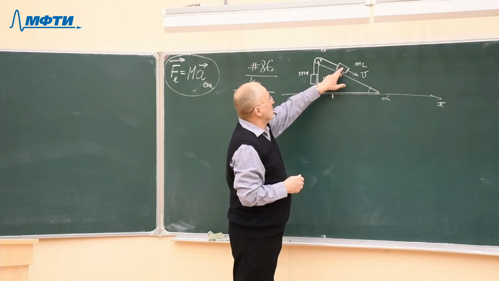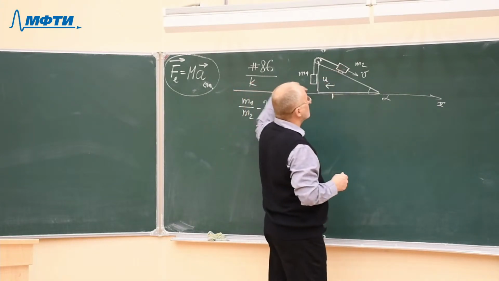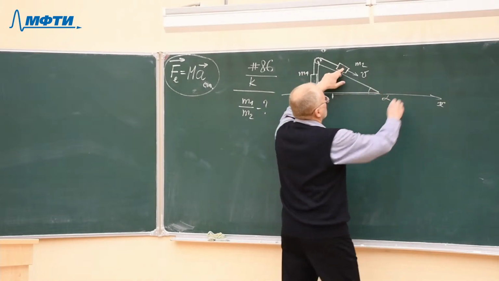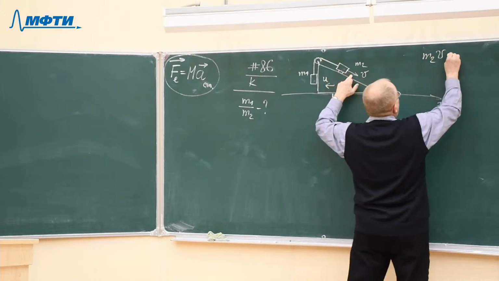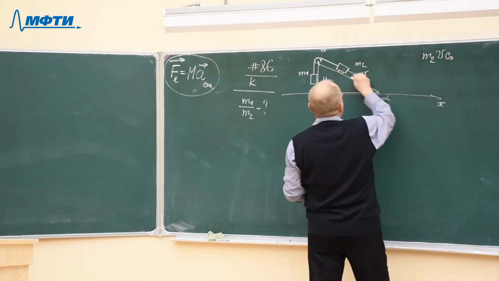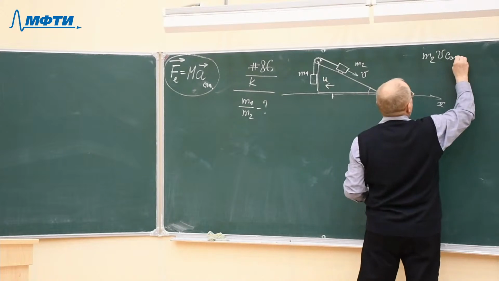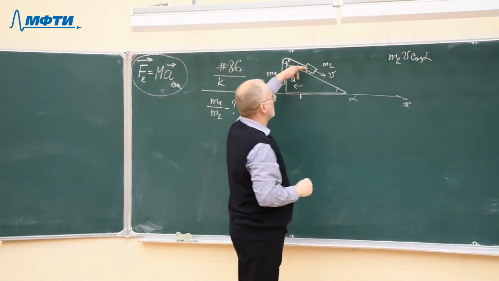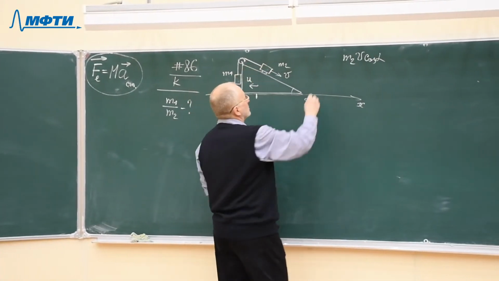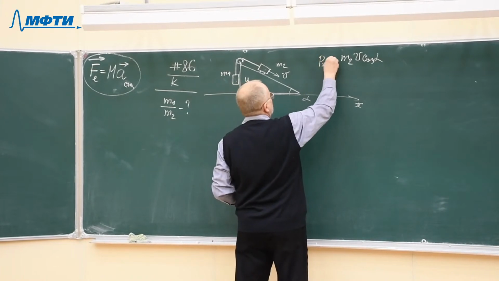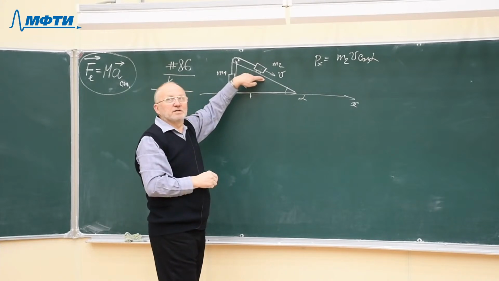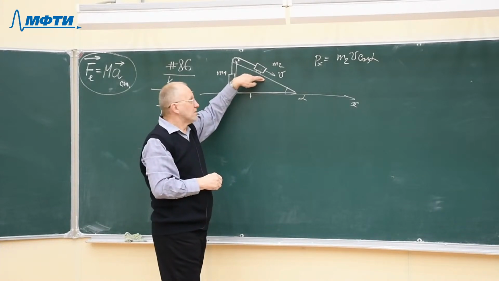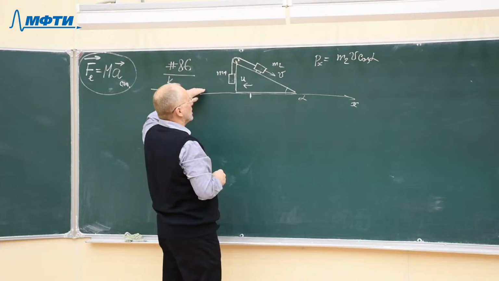So the momentum of this body in horizontal direction will be m2 v cosine alpha, with respect to the surface of the wedge. But the wedge moves in the opposite direction.